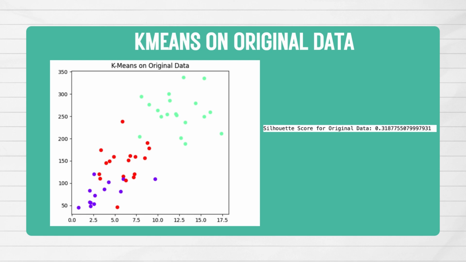For k-means, we use the AutoElbow method to identify the optimal number of clusters, and we got three clusters based on similarities in crime rates and urbanization. From that, we got the silhouette score for original data, which is 0.3188, indicating moderately separated clusters. From the silhouette score and the scatter plot here, we can see that when we directly group states using the original data, there seem to be some natural clusters based on crime rates and urbanization.